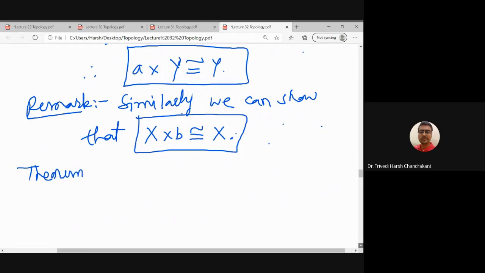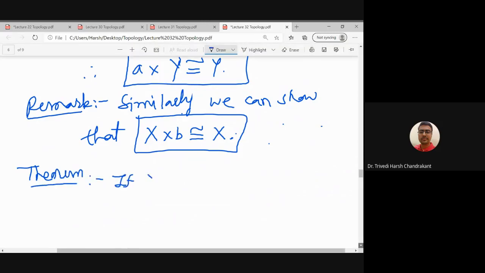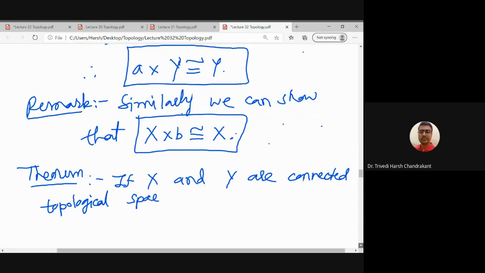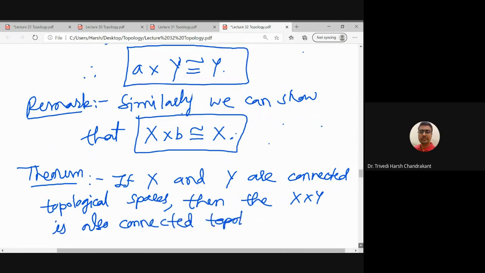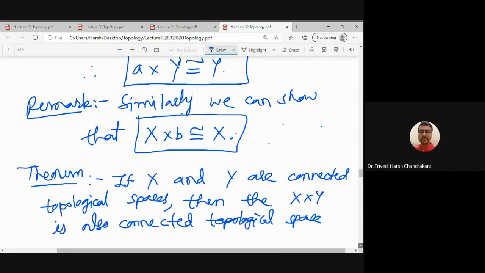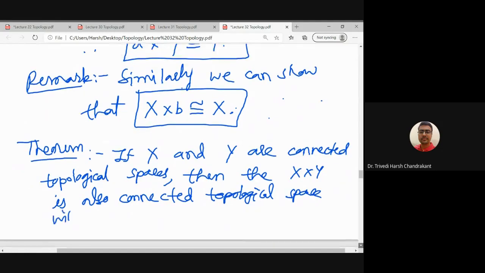Statement is that if x and y are connected topological spaces, then x cross y is also a connected topological space with respect to the product topology.